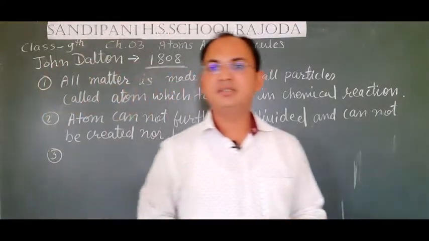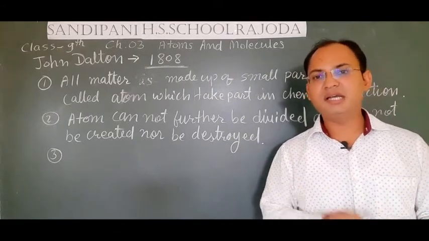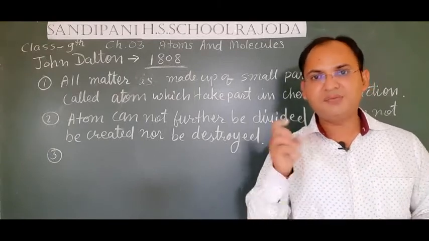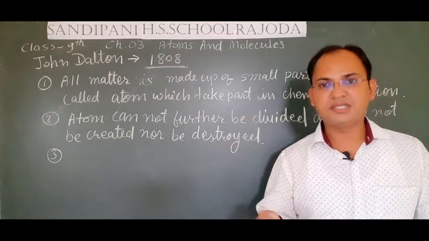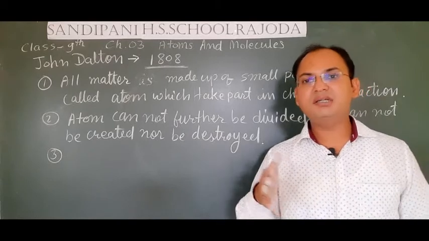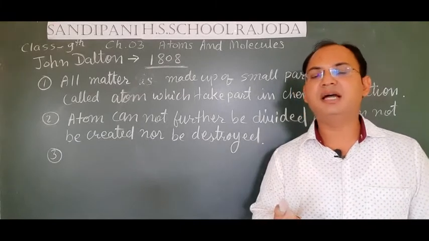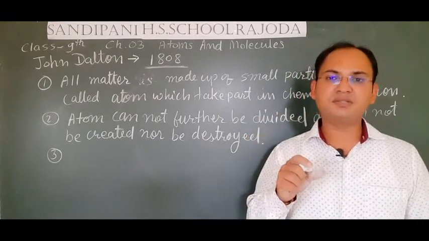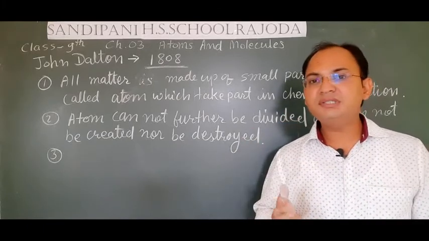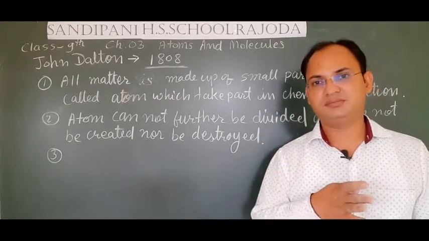Third and most important thing that Dalton said is that if we see the different types of elements around us, there must be some difference in the atoms of the elements. If we take the example of gold, silver, iron, aluminium, they all look different. They all have different properties. And the reason behind having different properties is that there is a difference in their atoms.